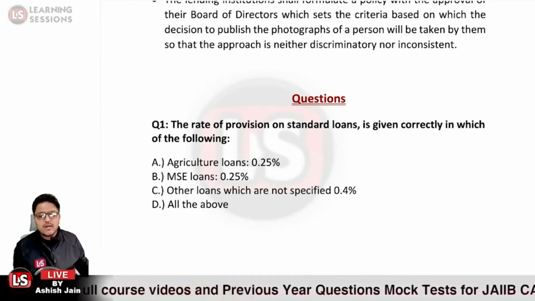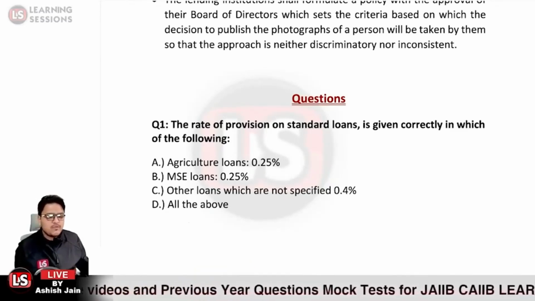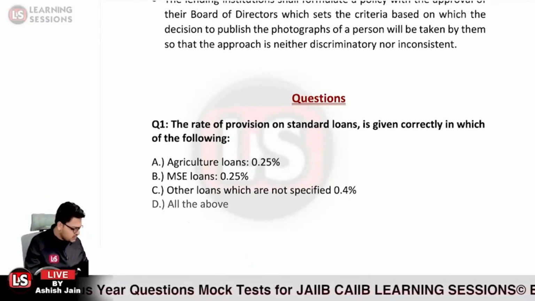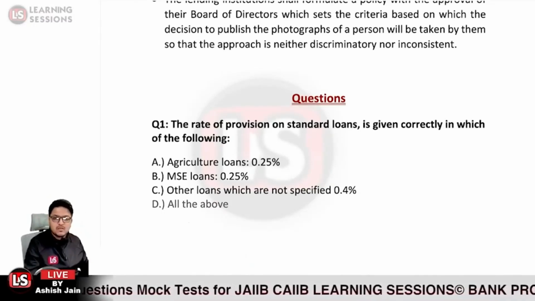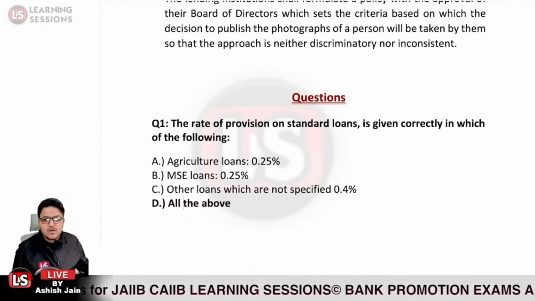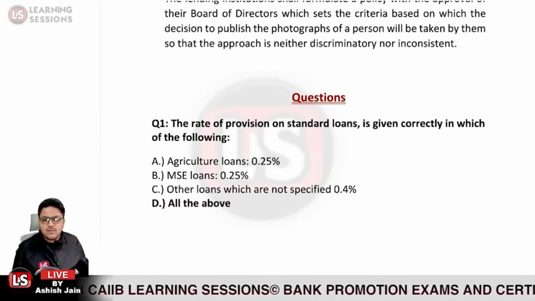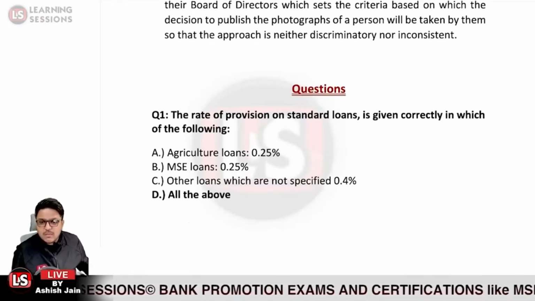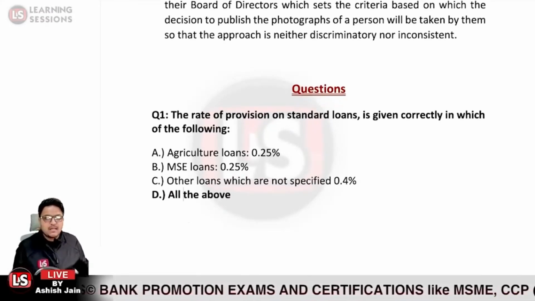The right answer over here is option D, all of the above. We already know that in the case of agriculture loans it is 0.25%, in the case of MSME loans it is 0.25%, and in the case of all the other loans which are not specified, it is 0.4%. So option D is the right answer. Ravi Nanabala has answered correctly at the earliest.